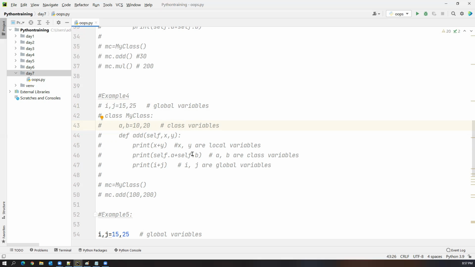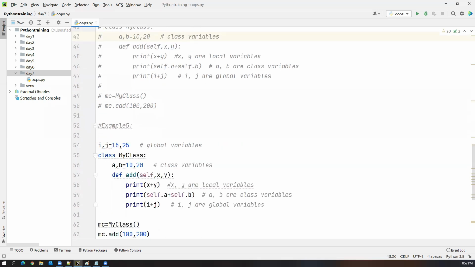Okay, so if I just look at another example, let us say example 5. In this, I'm trying to use A comma B as global variables. Now A, B are the global variables, and I will also specify the class variables as A comma B. The same names I'm using as class variable names, and the local variables also use the same names, A comma B.